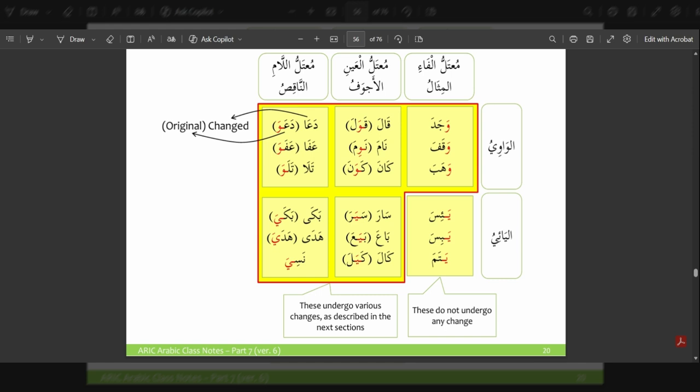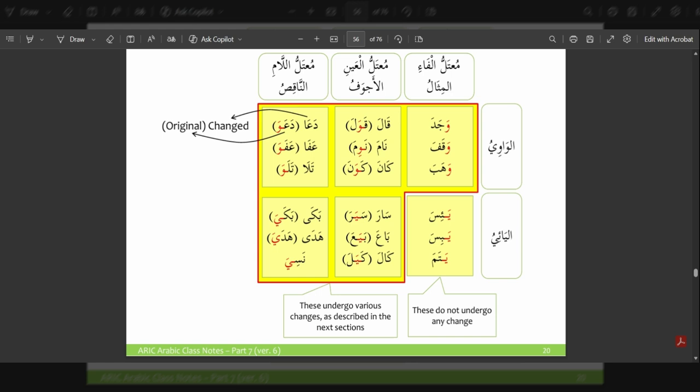Then we have mu'tal al-ain al-ajwaf, where the weak letter comes in the second root letter. So the original word here is qawala, which is changed to qala, nawima to nama, kawana to kana, sayara to sara, bayaa to ba'a, kayala to kala. Then we have mu'talul lam and naqis, where the weak letter comes in the third root letter.